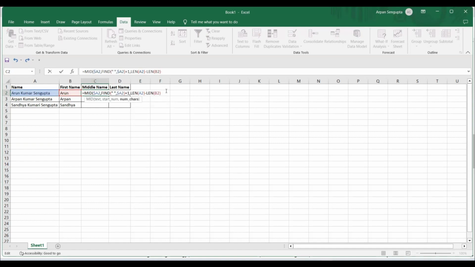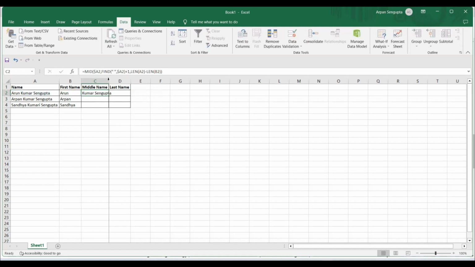Let me see if this is working now. Since you are writing such a complex formula, where there is mid, and then there is find, then find +1, then there is length, always do something and then see if it is working. If it is not working, then there is no point in moving in that direction. I think I have closed every bracket.